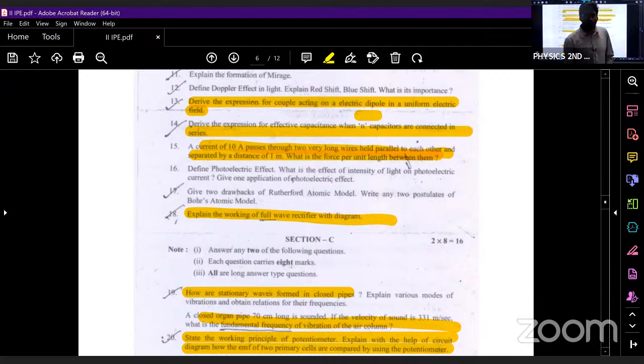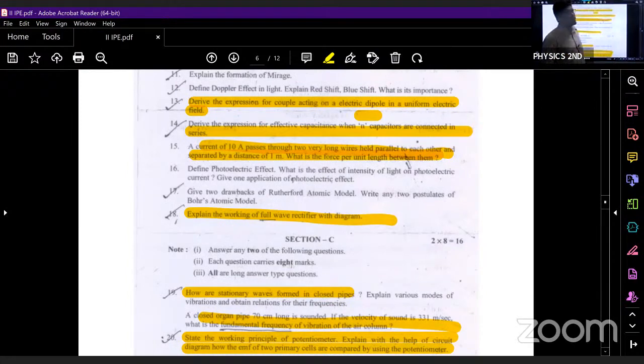In half wave rectifier, how many diodes will we be using? We'll be using only one single diode. Out of positive cycle and negative cycle, which cycle will be rectified? Only the positive cycle will be rectified, because during the positive half cycle the diode will behave in a forward manner and it will conduct, whereas during the negative half cycle the diode will be reverse biased and will not conduct. And what will be the efficiency of half wave rectifier? The half wave rectifier efficiency will be 40.6%.